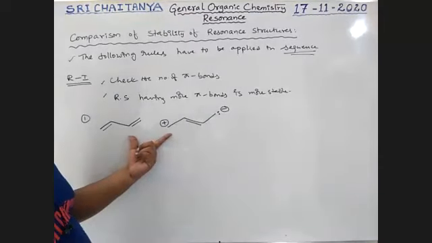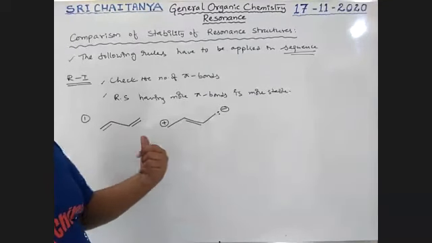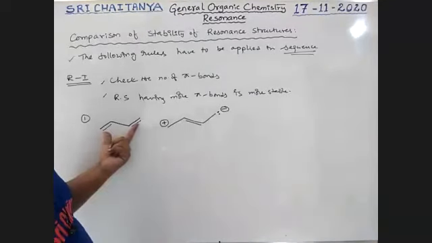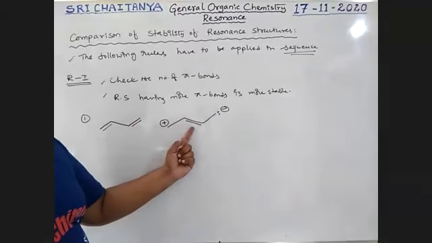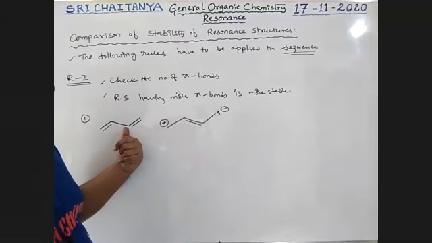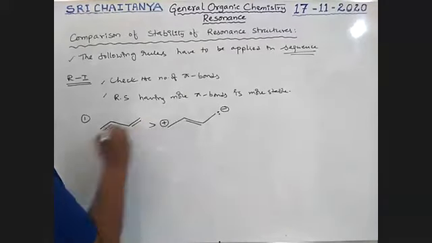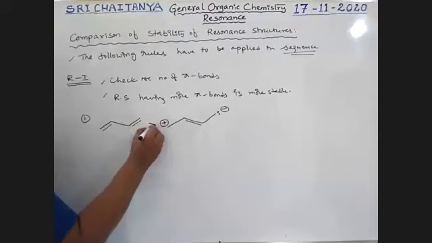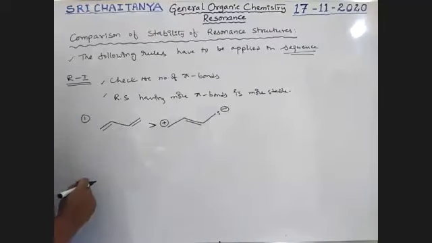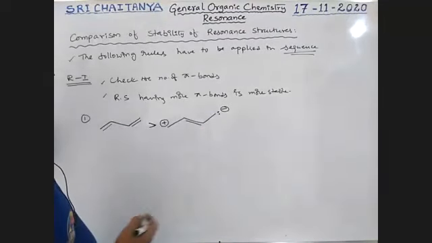Among these 1 and 2, which one is more stable? This one contains 2 pi bonds, this contains only 1 pi bond. Even though they are resonance structures, this is more stable than that one. More pi bonds, more stable resonance structure.